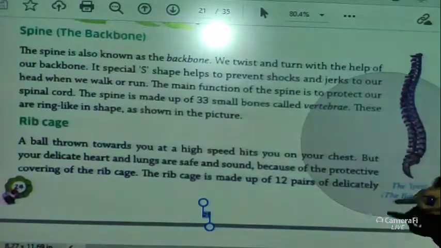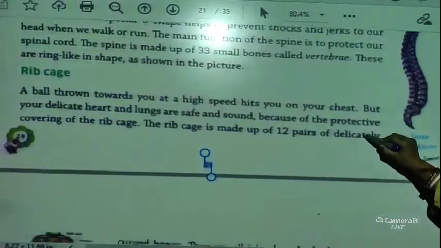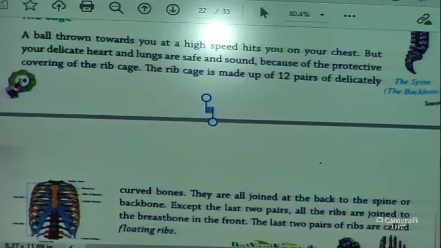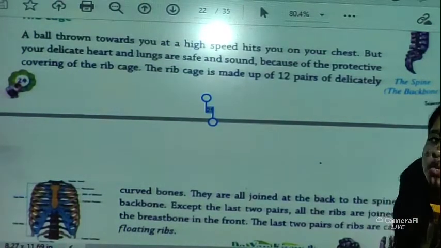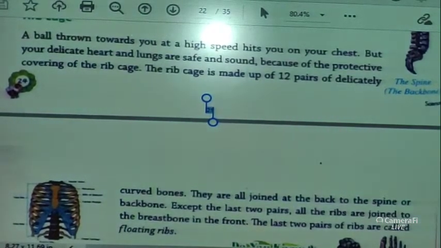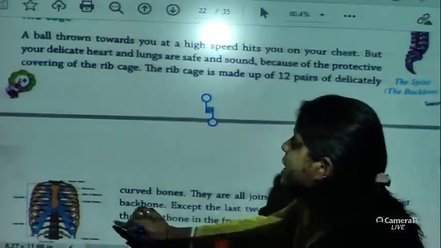Now let's move to the next topic, the rib cage. What is a rib cage? A ball thrown towards you at a high speed hits you on your chest. Whenever you play games like cricket or football, a ball thrown at high speed may hit you on your chest, right? But your delicate heart and lungs are completely safe and sound because of the protective covering of the rib cage.